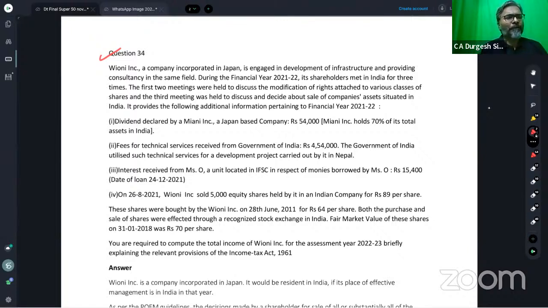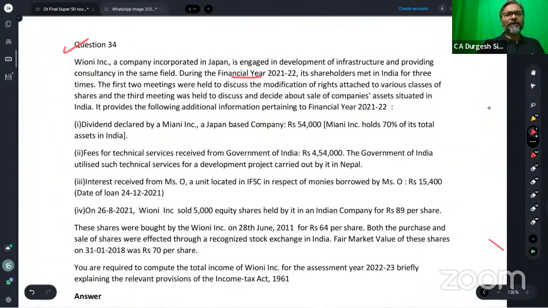A company incorporated in Japan is engaged in development of infrastructure and providing consultancy in the field. So it is a foreign company, students. Incorporated in Japan means a foreign company. During the financial year 21-22, its shareholders met in India.